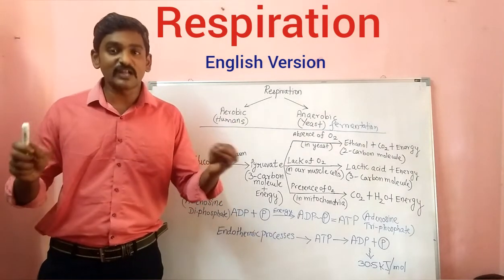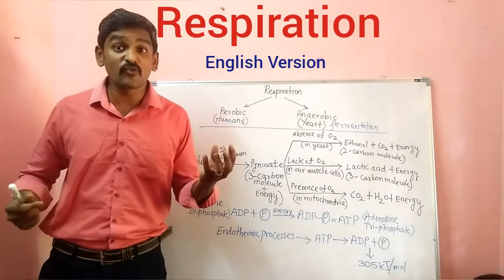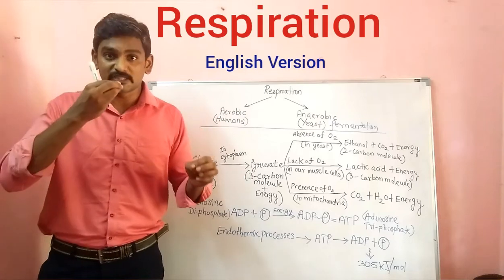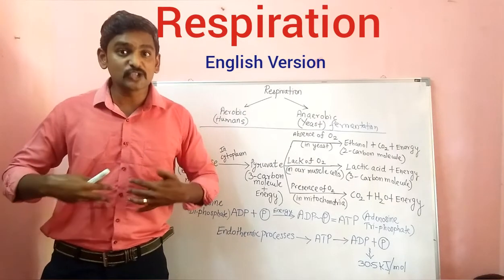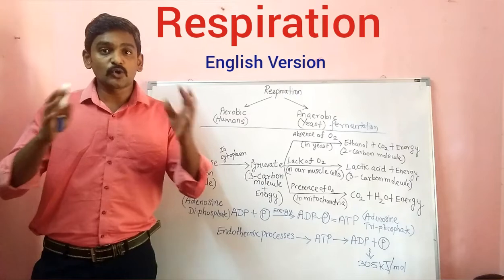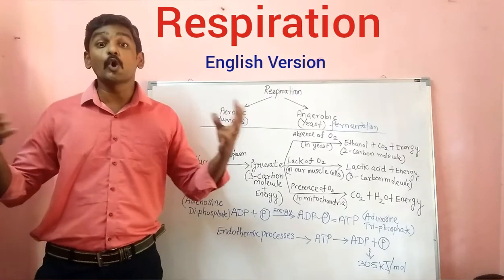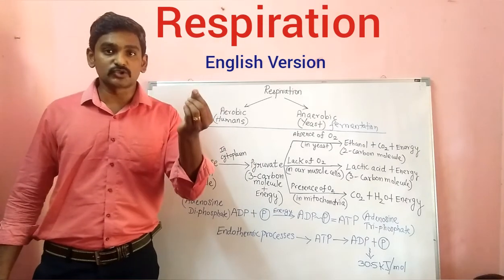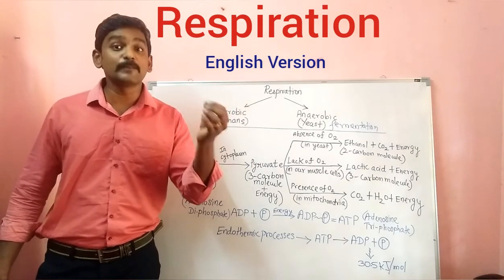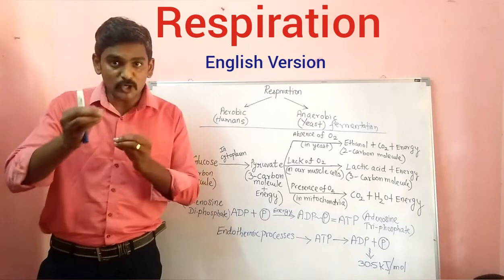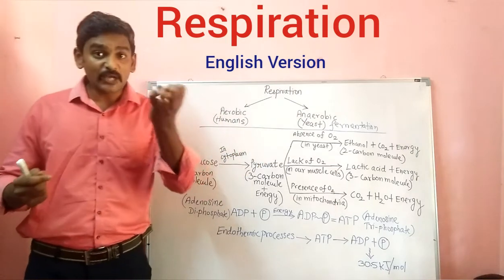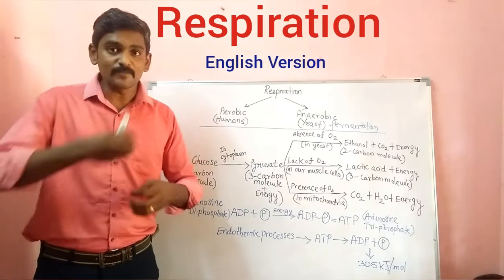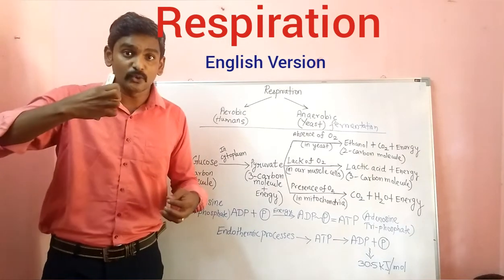After the digestion, for example, if you are taking rice, rice consists of what? Starch. The starch will be degraded into maltose in the mouth, and after entering the stomach and small intestine, the maltose disaccharides will be converted into monosaccharides. Monosaccharides means simple sugars like glucose. Glucose and fructose are called simple sugars. This glucose will be utilized by your body. How? Through the blood capillaries. From the small intestine, the blood capillaries will absorb the nutrients.